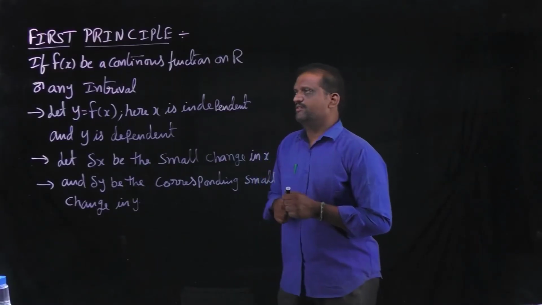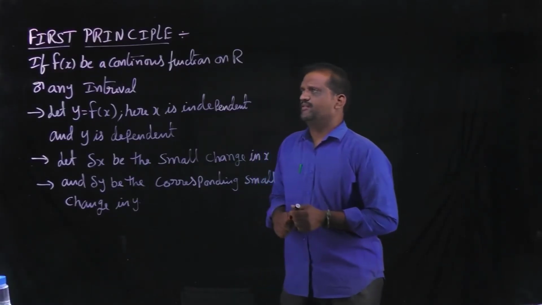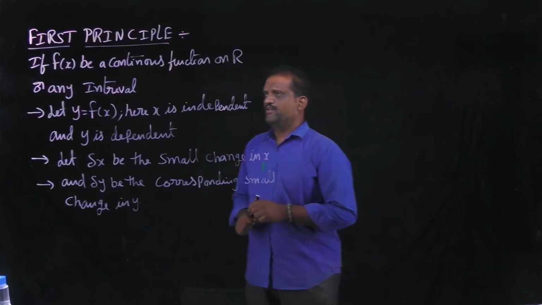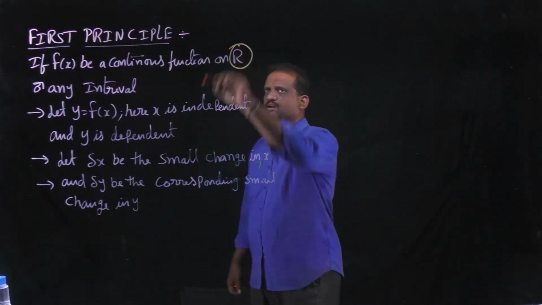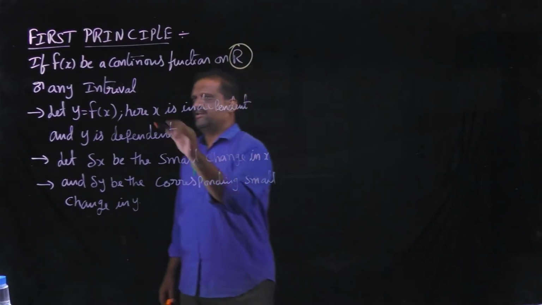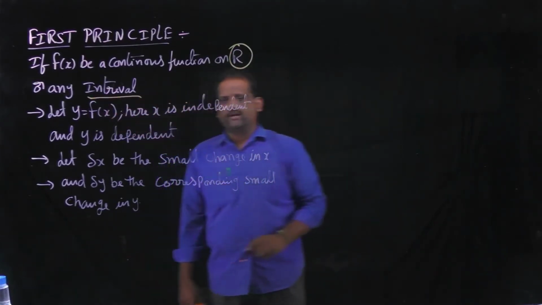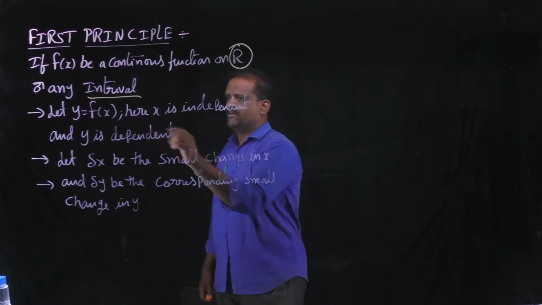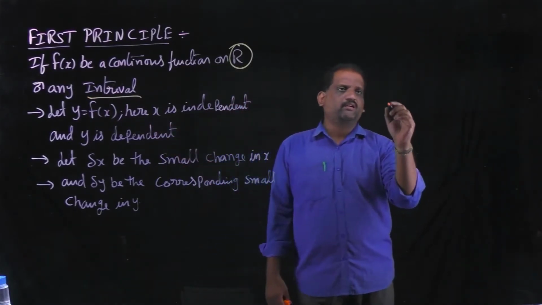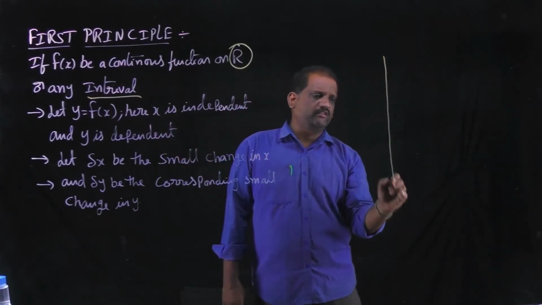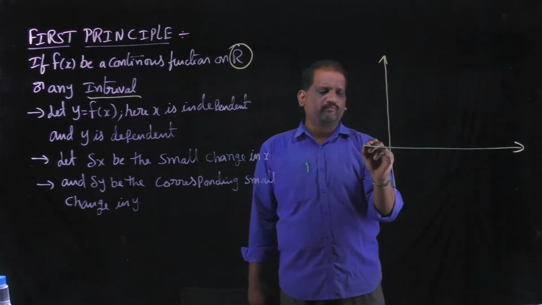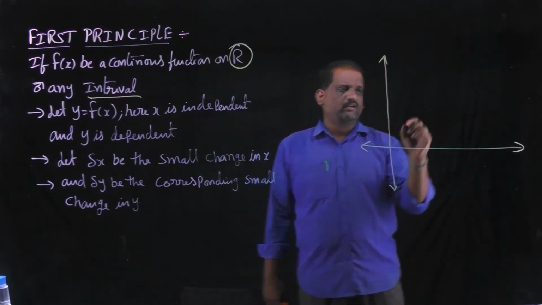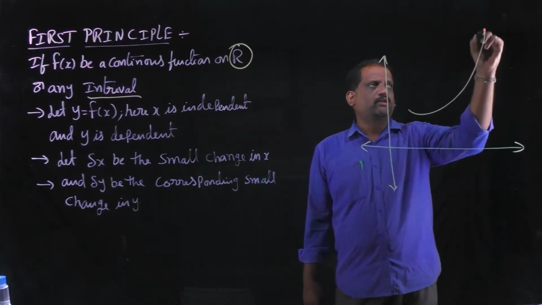Next point, the method for differentiating, that is the first principle. If f of x is a continuous function on R or any interval, let y equal to f of x be a function. This is the y axis, this is the x axis. Let there be a curve y equal to f of x.